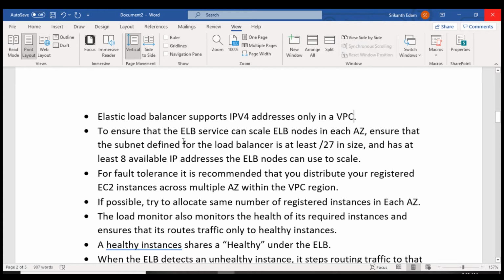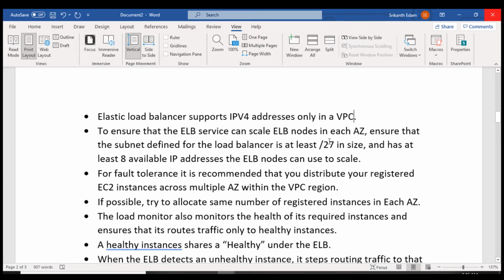To ensure that the Elastic Load Balancer service can scale ELB nodes in each availability zone, ensure that the subnet defined for the load balancer is at least /27 in size and has at least 8 available IP addresses. Elastic load balancer nodes can be used to scale. So this means when you create a subnet, we have to give the subnet number. Okay, here we are going to choose 27. When you create a subnet, it will show 26, 27 like that. We have to choose 27 in size.